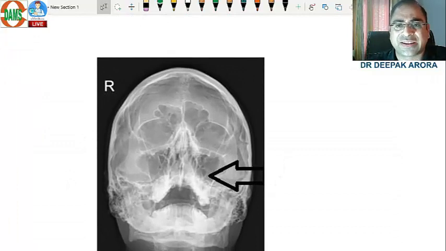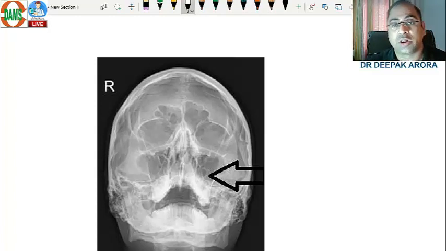This was the Waters view, and then they gave one MCQ in which they showed the Waters view and highlighted one of the sinuses. Which sinus is being shown? Beta, all these are recall choices. I am just trying my best to compile all the MCQs of ENT. So this was the maxillary sinus. Always remember, beta, the point was maxillary sinus. Clear? Coming to the next one.